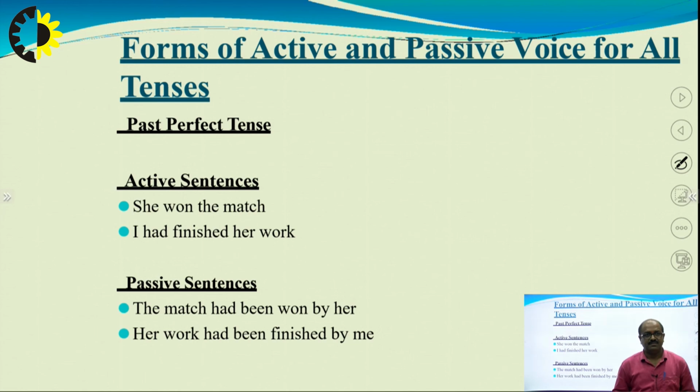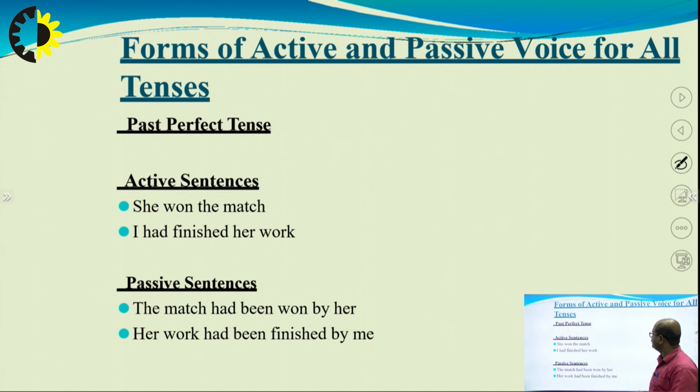Past perfect tense. Here we see, with the help of the example: she won the match in active form. In passive form, we will say the match had been won by her. It is about past perfect tense. Another example: she had finished her work. In the passive form, I will say her work had been finished by me. The work is already done because it is past perfect tense.